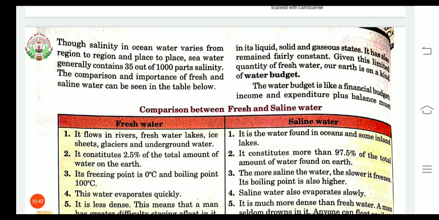Though salinity in ocean water varies from region to region and place to place, sea water generally contains 35 parts salinity out of 1000 parts. It means that 1 liter is equal to 1000 milliliters. So for every liter of sea water, there are 35 grams of salt, that is sodium chloride.